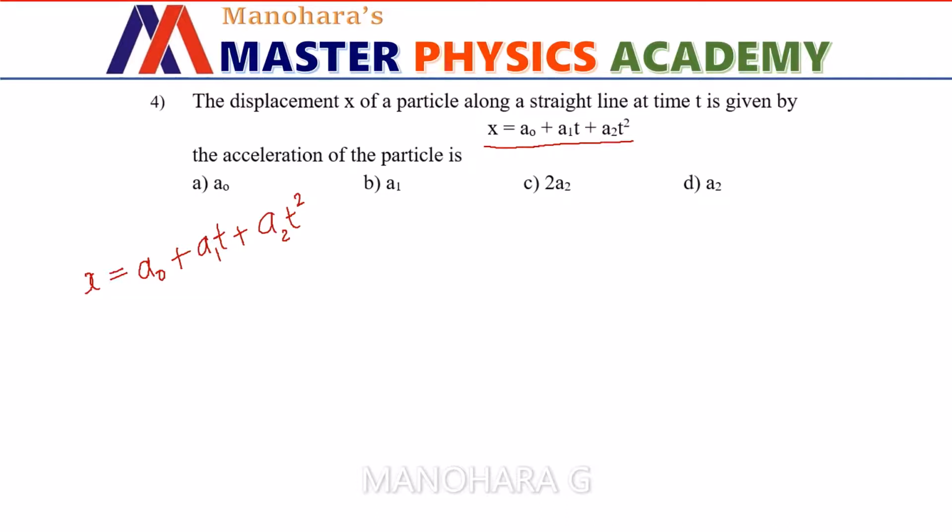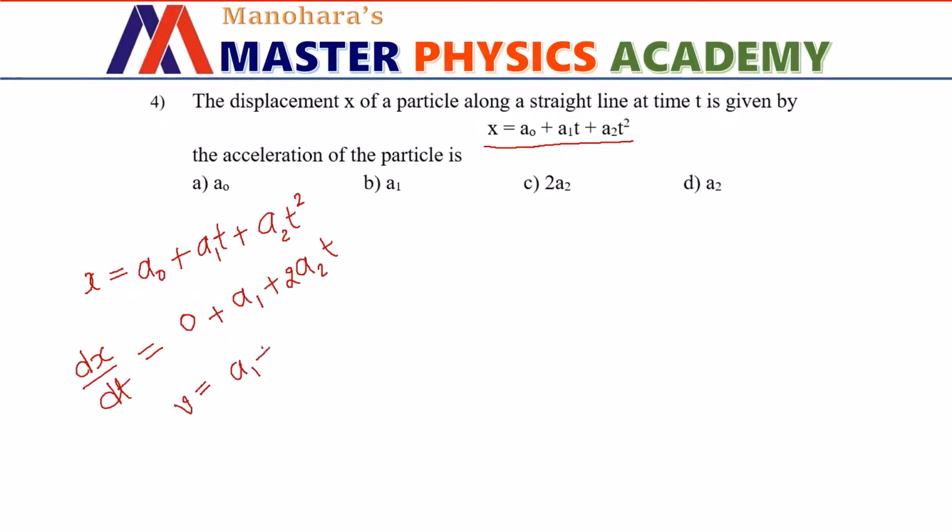Now let us differentiate this equation with respect to time, that is dx by dt on the left-hand side. Differentiation of a0 is 0, differentiation of a1t is a1, differentiation of a2t squared is a2 into 2 into t, that is 2a2t. But by definition, dx by dt is velocity. So we have velocity equals a1 plus 2a2t.